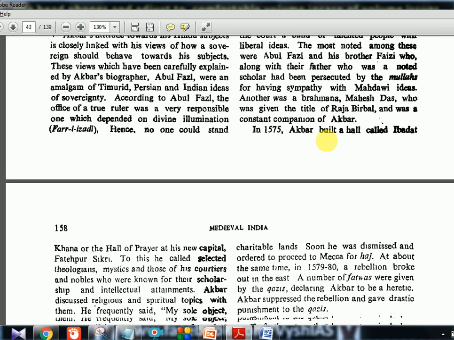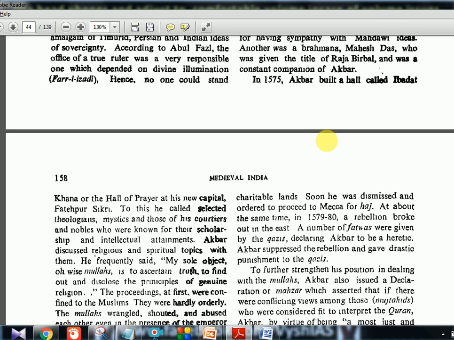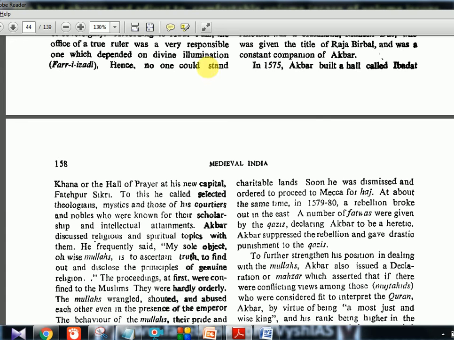Now in 1575, Akbar built a hall called Ibadat Khana. So that is the next important thing. Ibadat Khana, or the hall of prayer, at his new capital, Fatehpur Sikri. So this place, this Ibadat Khana, is related to Akbar. That is what students learn.